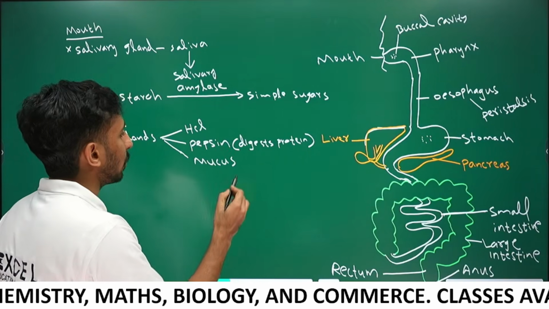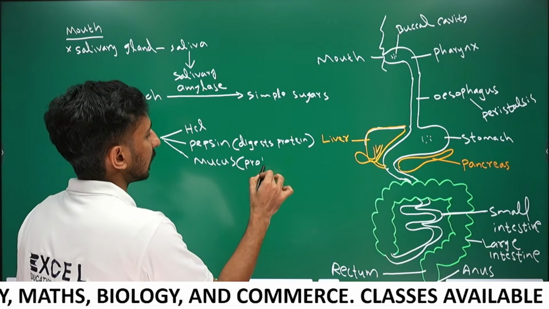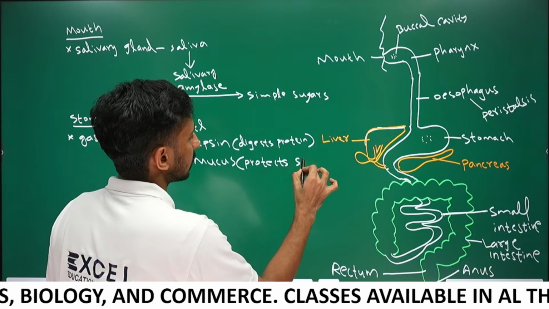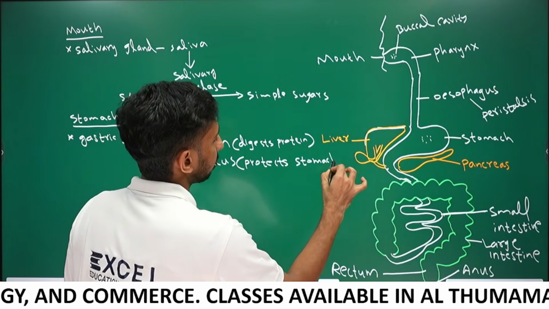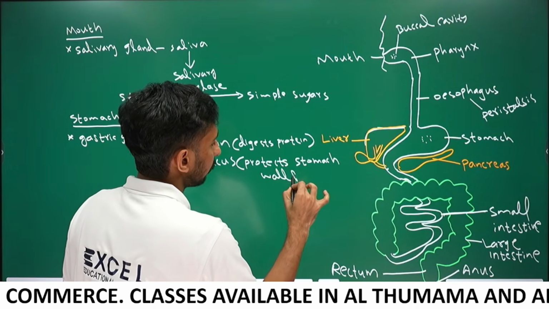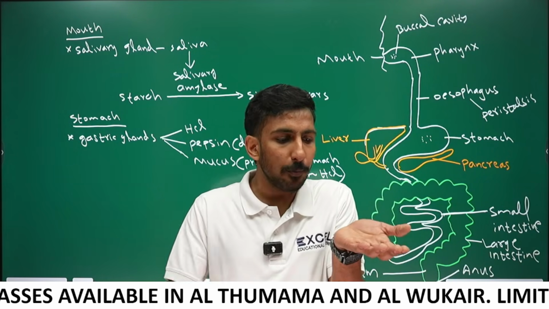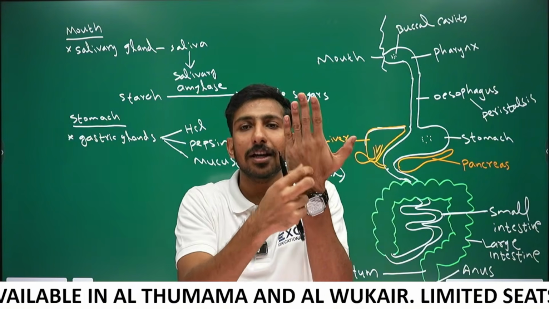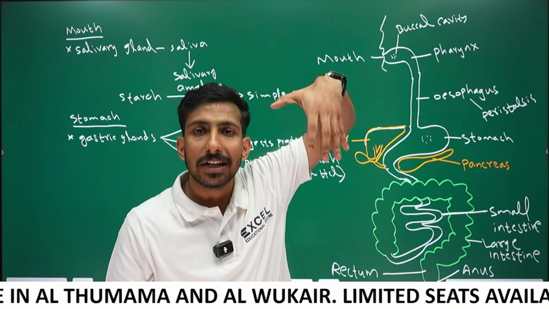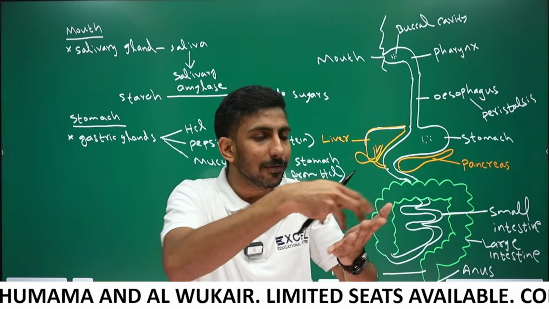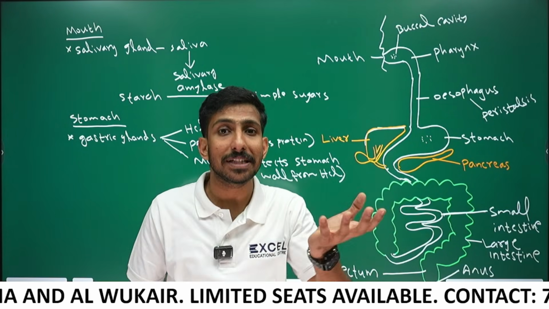Okay, next, mucus. Mucus protects the stomach wall from HCl. You know, HCl is very corrosive. If you pour HCl on your hand, that will make a hole. If you dip your fingers in the HCl, only bone will be remaining. Understood? That much corrosive is HCl.